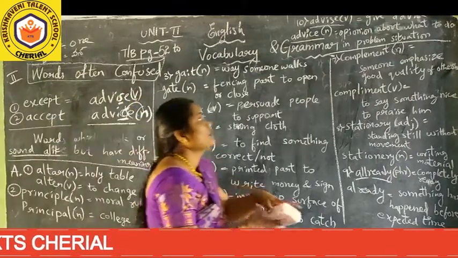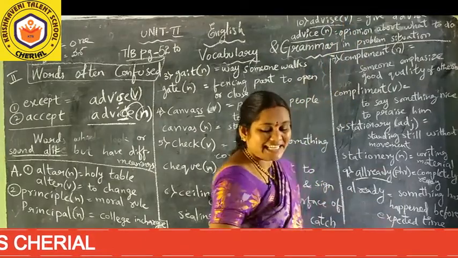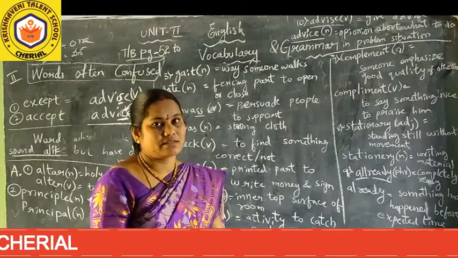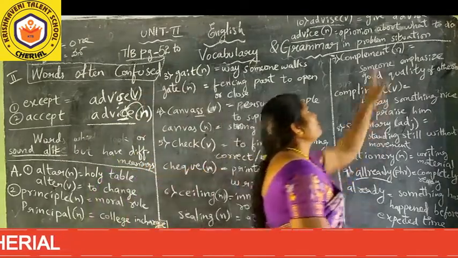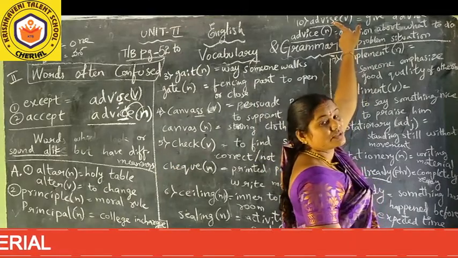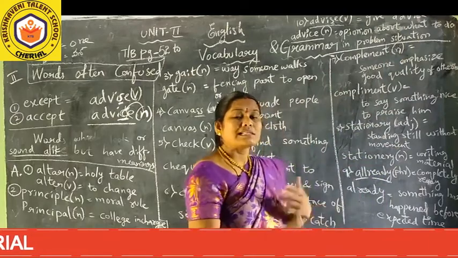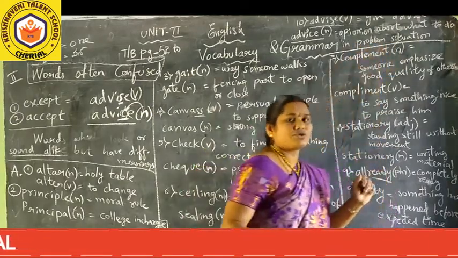So whenever we are writing in the verb place, for example, the teacher advised to write the CW without spelling mistakes. Teacher advised is verb form, S we have to use. So what is the meaning? Give advice. What is the noun meaning? Opinion about what to do in a problem situation.